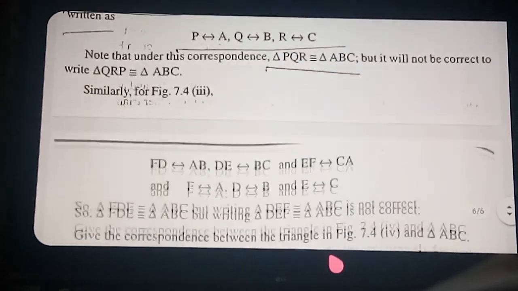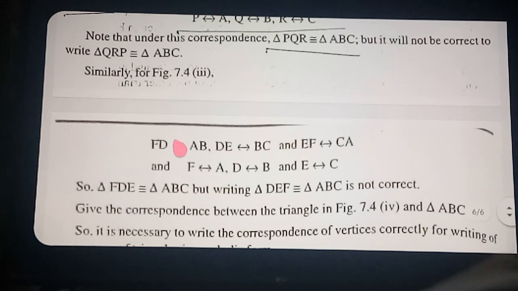Next point, see. Next is also the same. Here, this is the one-to-one correspondence. The teacher already gave it in the diagram, already explained. So triangle FDE is congruent to triangle ABC. Its corresponding parts are written. See here, FD in the same position as AB, and DE as BC, and FE as CA, which is EF written as CA.